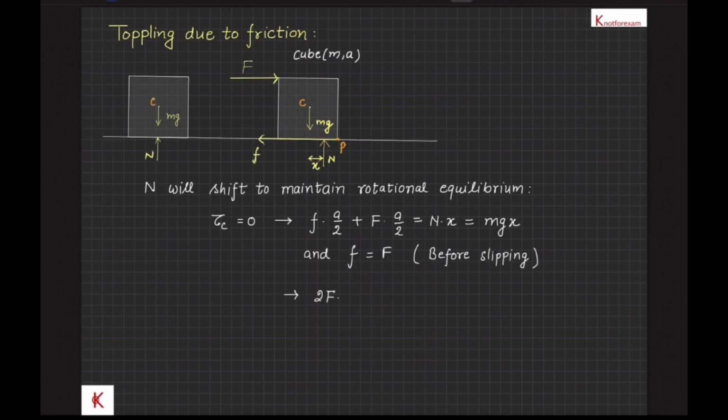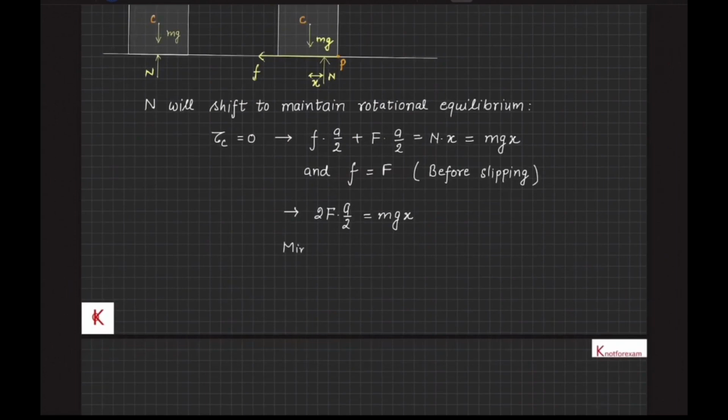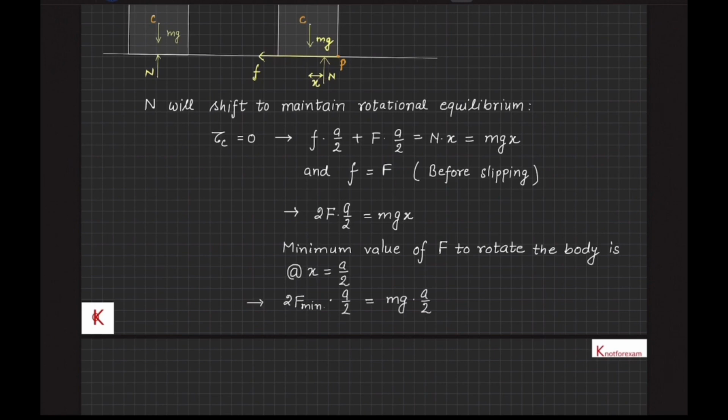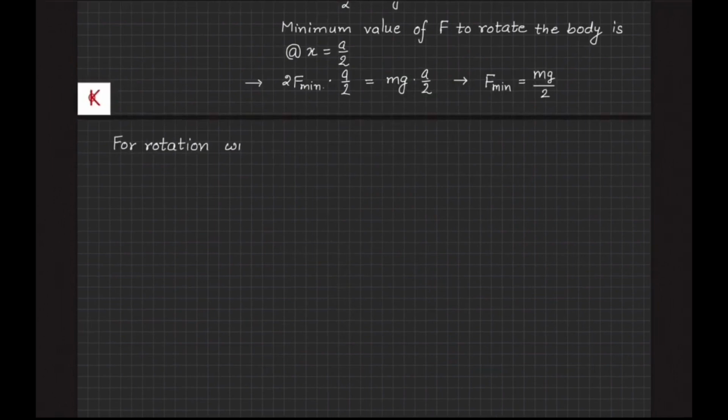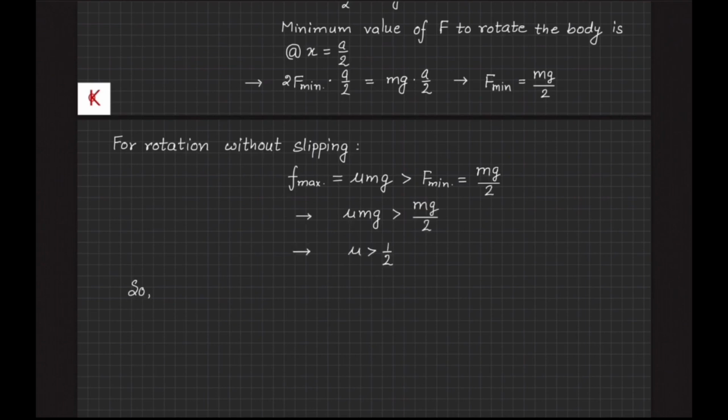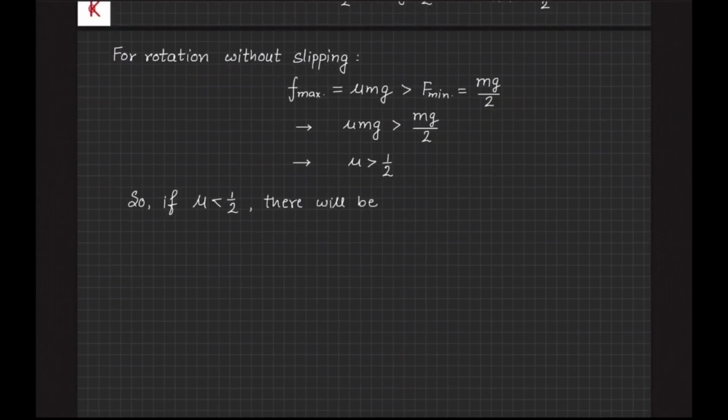For this, 2F into a by 2 is equal to mgx, and so the minimum value of F to rotate the body will be at x equal to a by 2. And for this, 2F_min into a by 2 is equal to mg into a by 2, or F_min comes out to be mg upon 2. So for rotation without slipping, the maximum friction force mu mg must be greater than F_min, that is mg by 2, or mu greater than 1 by 2. And so if mu is less than 1 by 2, that is friction is not sufficient, then there will be slipping first.